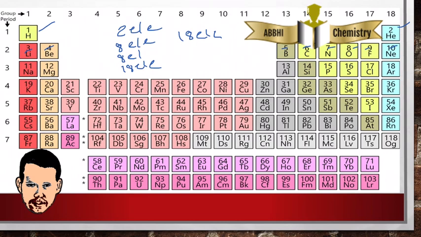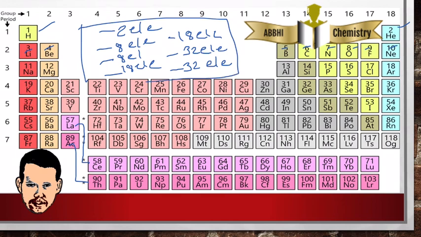From the sixth period onwards, you'll have 32 elements, and the seventh period will also consist of 32 elements. So 2 elements, 8, 8, 18, 18, 32, 32. This was how it was divided by Moseley.